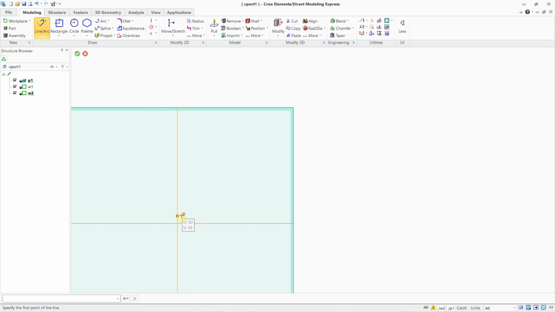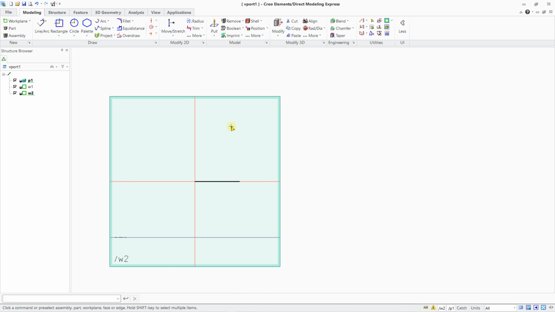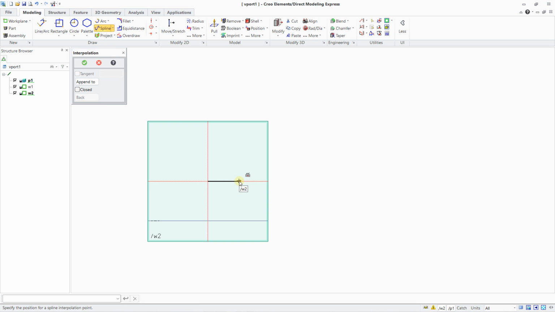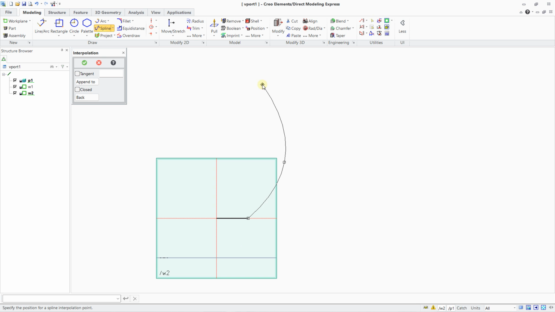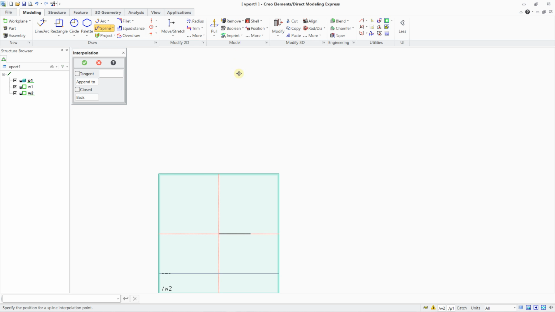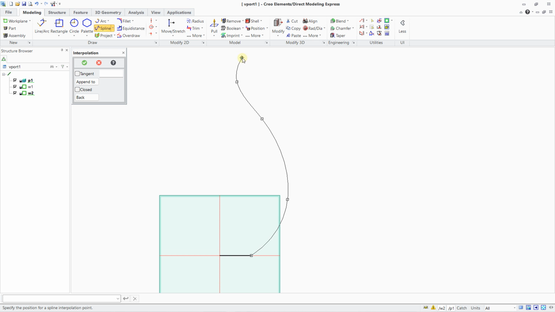Select the line tools, create a first line on this direction. I can work with 40, press escape. And now the next step is to use one of these tools, and you can find the spline tool with interpolation. And I can snap to this point, zoom a little out, and create the profile of my vase. I can create a first point here. I can create a second point here, just come back a little on this direction, just here, and maybe I can make a little return just here. After positioning your last point, you need to validate.